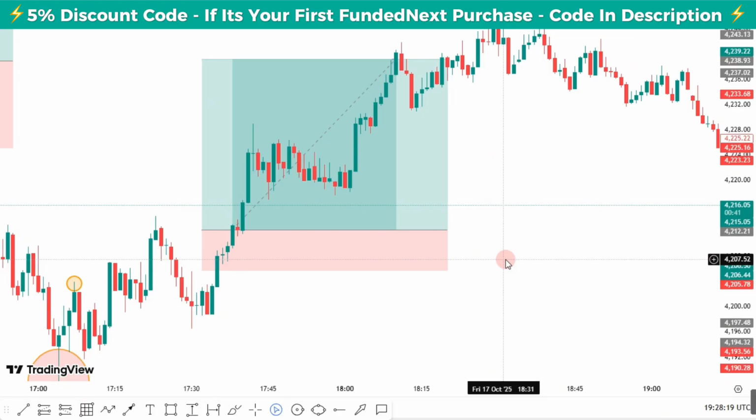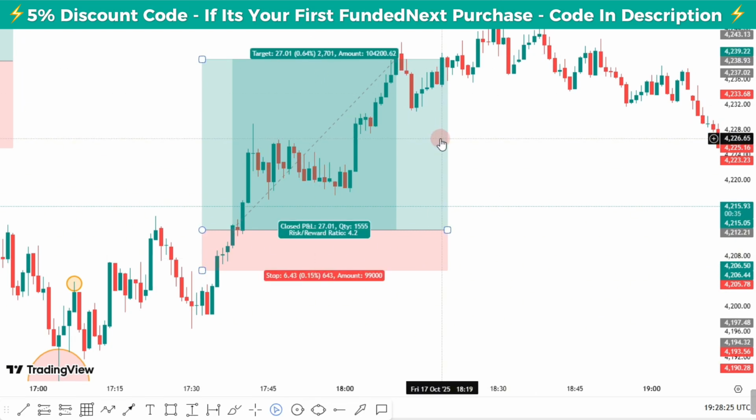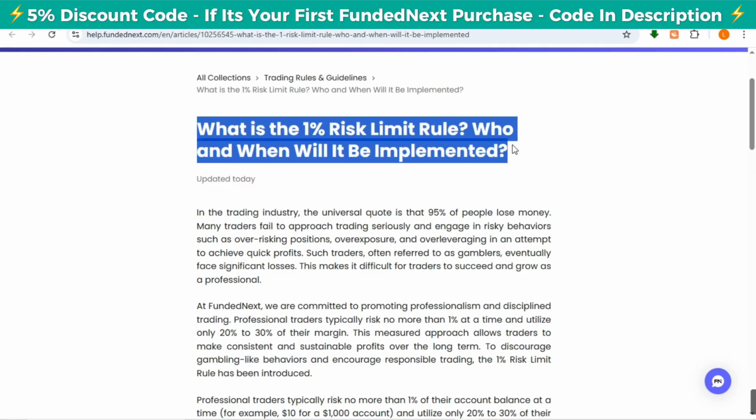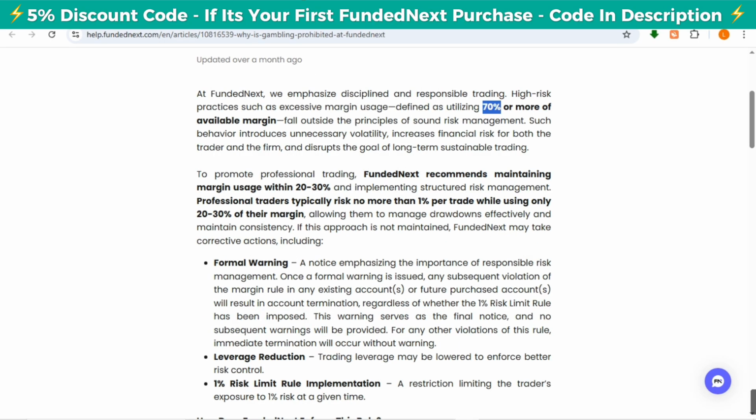Now, the last rule is also relevant here. Let me show you. Do you guys remember that we said there is no max risk rule at FundedNext? So most traders, after they know that there is no max risk rule at FundedNext, violate the 70% margin, and also they violate this last rule.